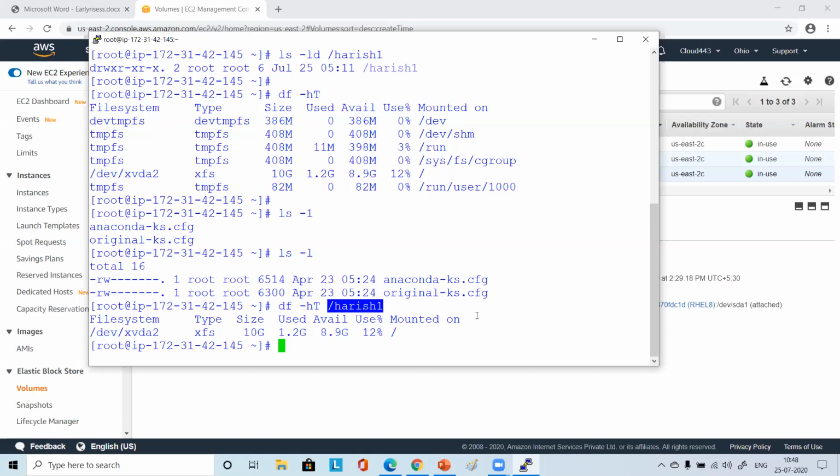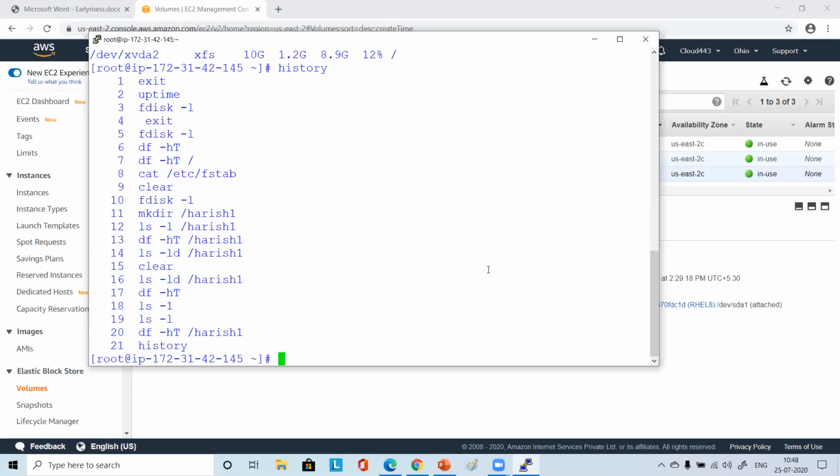You must have missed some space or some hyphen. Something you might have done. Just check the history command and you will see the difference. Just type history, enter. You see the difference in what you have done. It will be visible there.